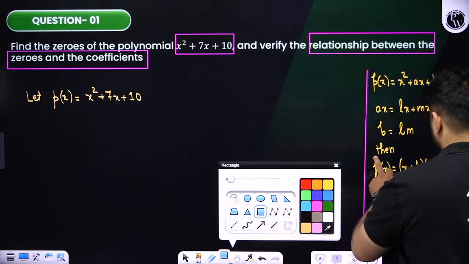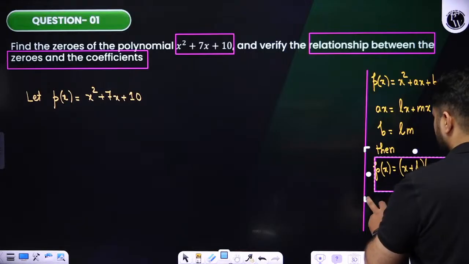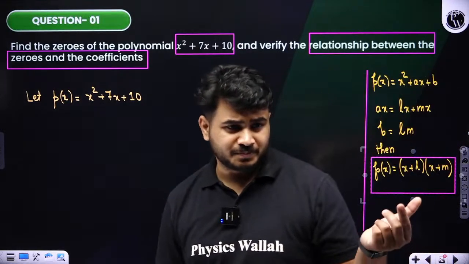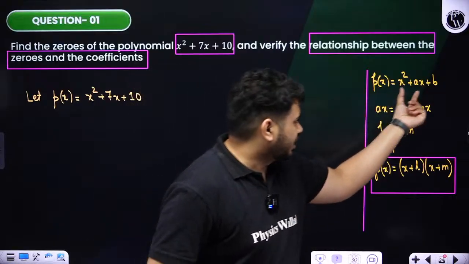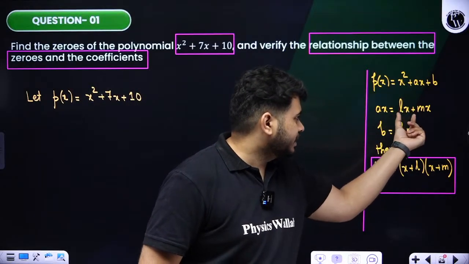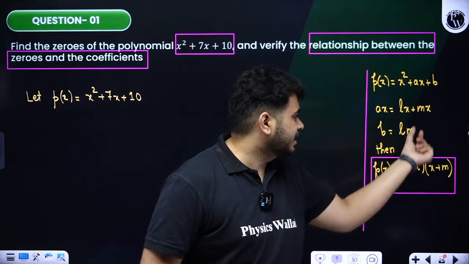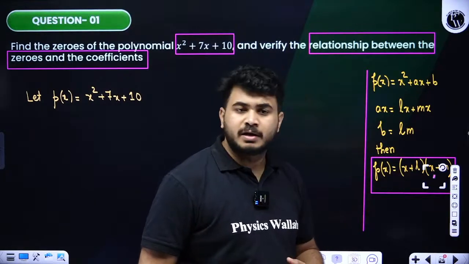Okay, clear? Did you people understand this? If we are able to find some l and m where ax is equal to lx plus mx and b is l into m, then we can write this.